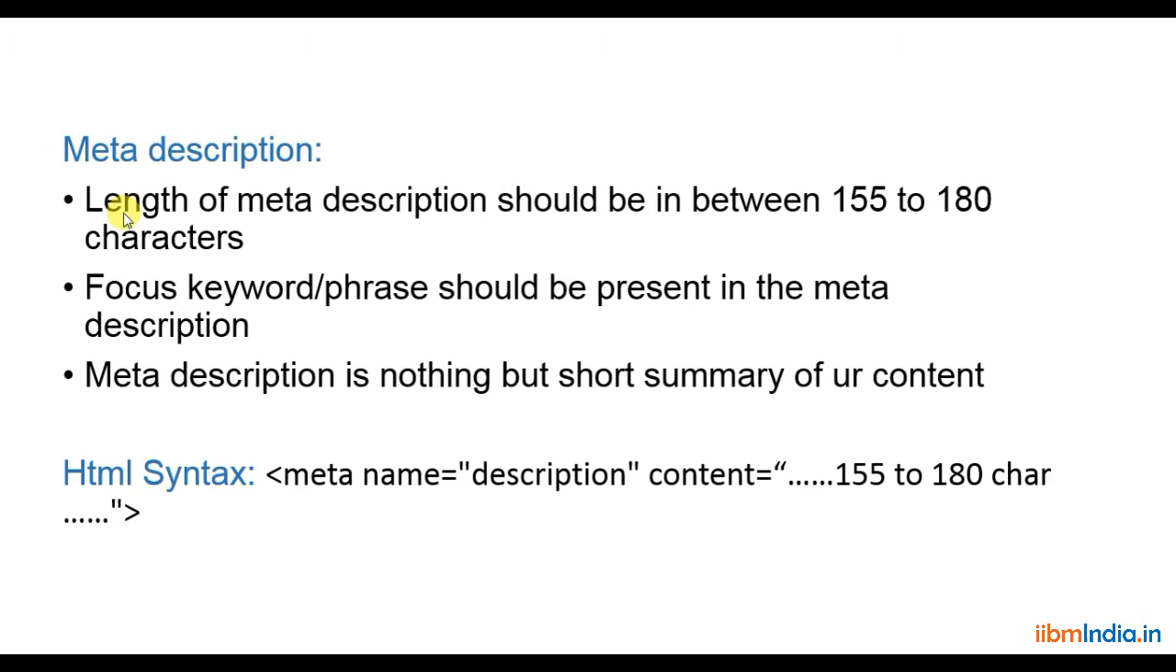The length of the meta description should be between 155 to 180 characters, and in that meta description the focus keyword should definitely be placed. That is nothing but a short summary of your content. And the HTML syntax is meta name equal to description and content equal to 155 to 180 characters. It is not words, it is just characters. So 155 to 180 characters is the optimal meta description length. This is one of the rules in meta description.